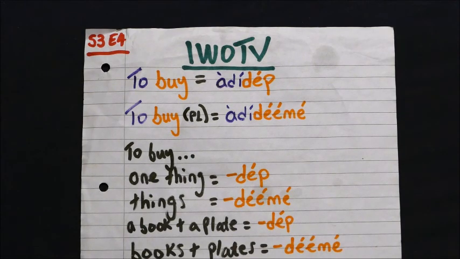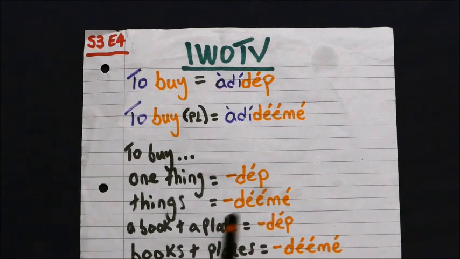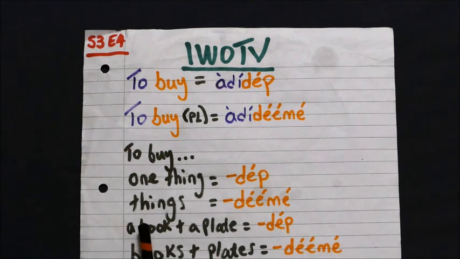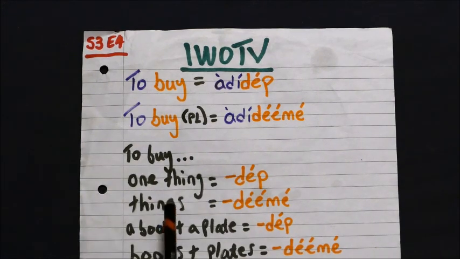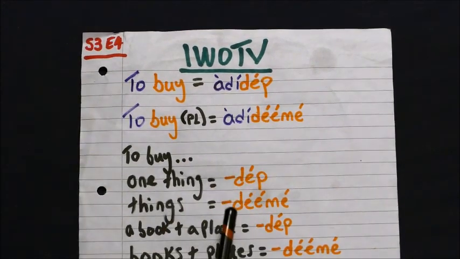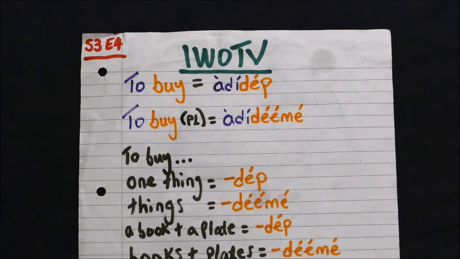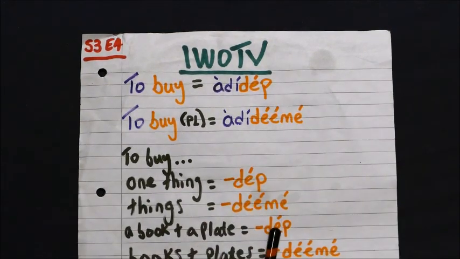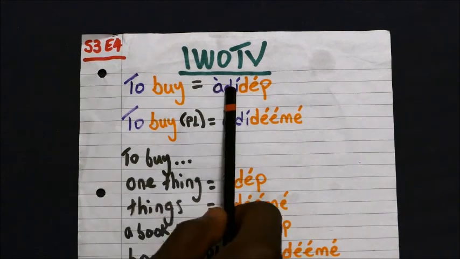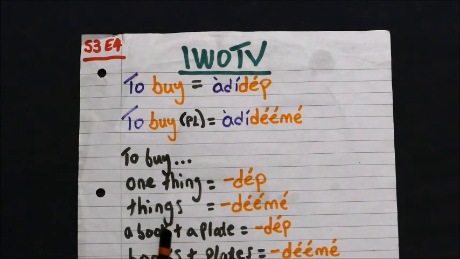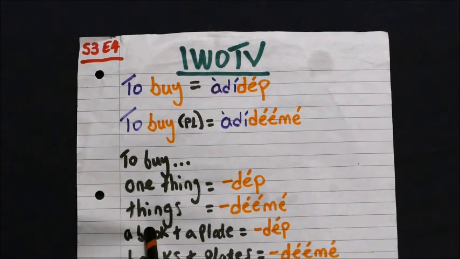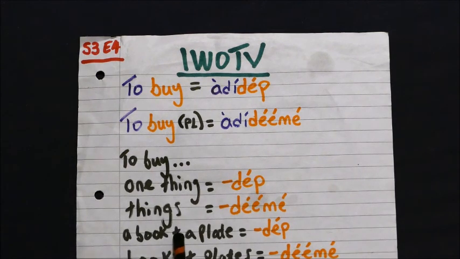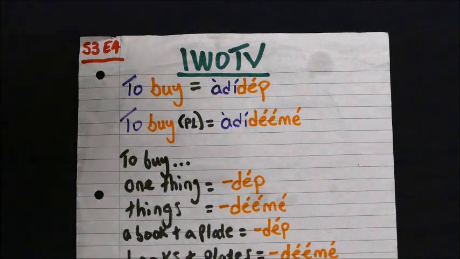Now if you were going to buy two different things or multiple things, but you were buying a single item of each, for example, you want to buy a book, so you're buying one book and one plate, you would say nyem adidip, right? So you would use the singular version. Nyem adidip, I want to buy a book and a plate. So nyem adidip nwed me. So the and is either me or ye.